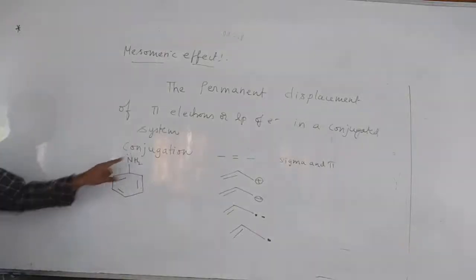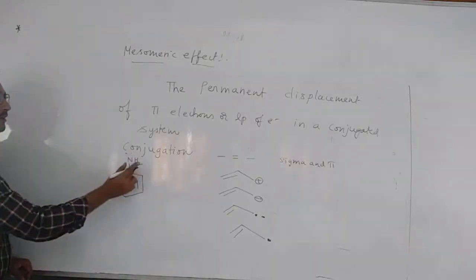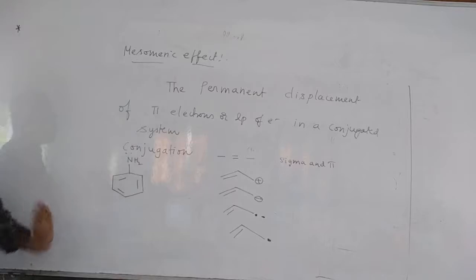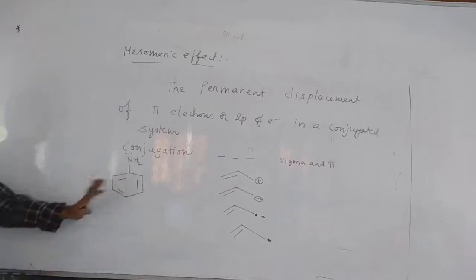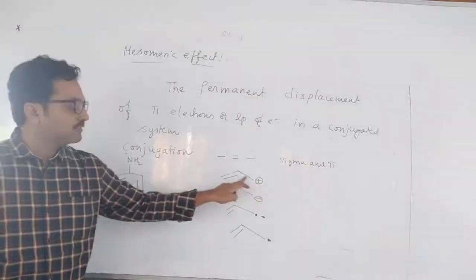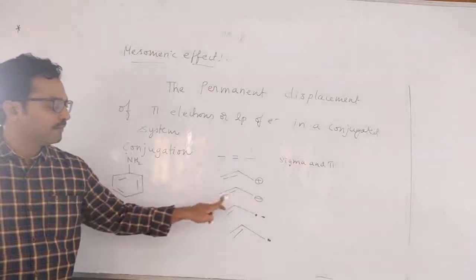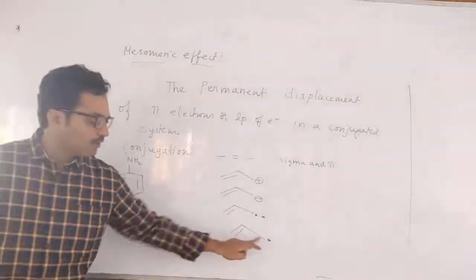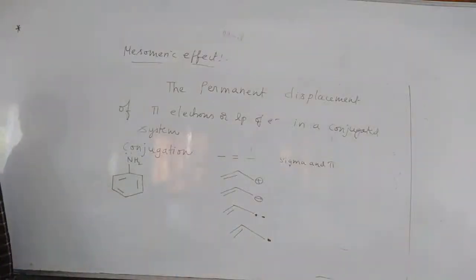Is it lone pair, single bond and double bond, conjugation? So can we see mesomeric effect in this? We can see the mesomeric effect. So plus charge, single bond, double bond; minus, single bond, double bond; or lone pair, single, double; or dot, single, double. This should be there.